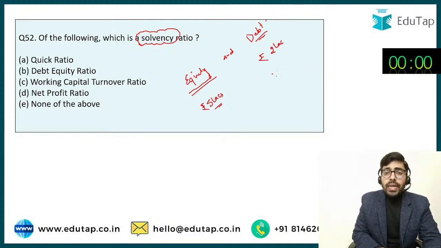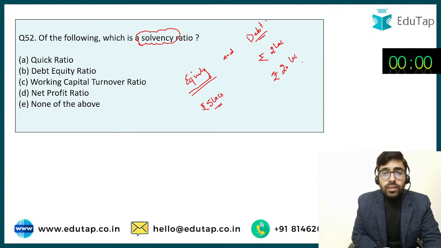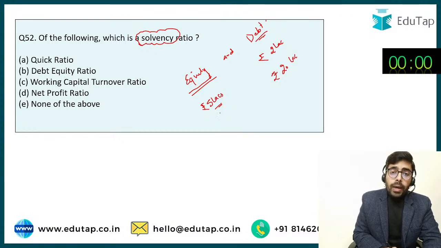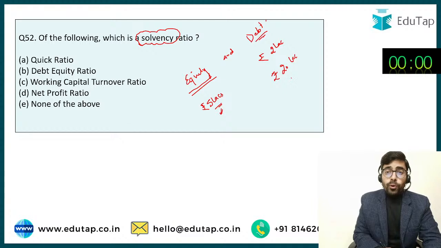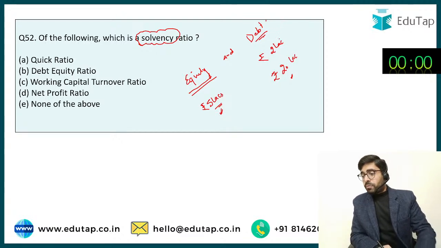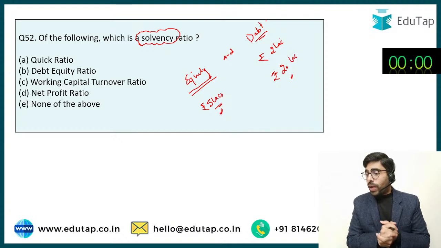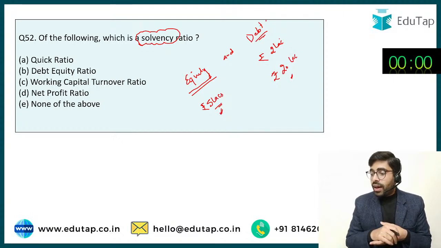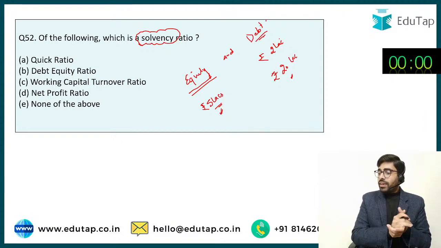But if the obligation rises to ₹20 lakh, then it can be a problem for this company because अपना पैसा कम लगा हुआ है, the owned funds are less and the borrowed funds are more. So it can create a problem for the company. It may not remain solvent in the future. So this kind of ratio is what I have to identify in this question. Yes, solvency ratio, leverage, gearing, we can call it.